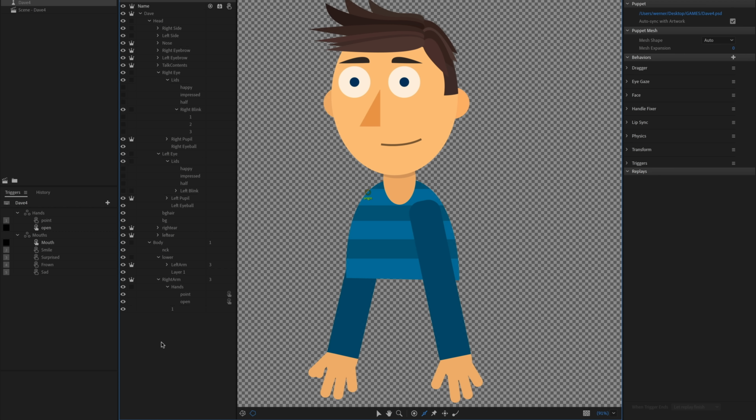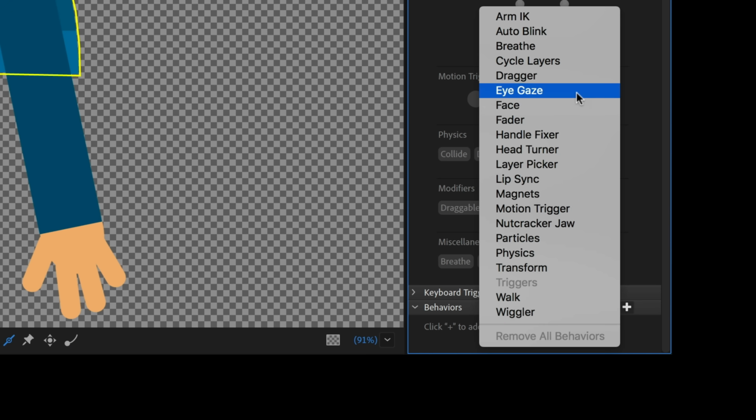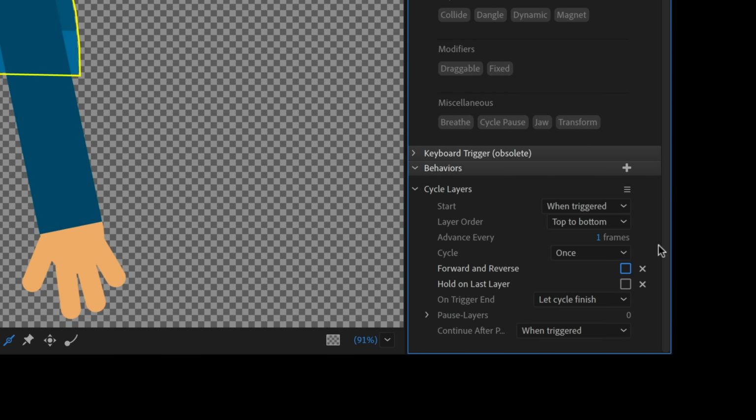Remember, we had all these different eyelid positions and blinks and whatnot. The blinks, if you'll remember, are a multi-frame sequence. So I'm going to do the same thing. I'm going to select these, go over to my behaviors, and add the cycle layers behavior. And it'll be pretty similar to the mouth, except I do want them to go forward and reverse. I do want the eyes to be able to close and then open back again. And then hold on last layer, in case I hold a blink, I want my eyes to remain closed. And let cycle finish is correct. If it stopped immediately, it would stop mid-blink, and that could look kind of weird. So these feel like the correct settings for the blink states.